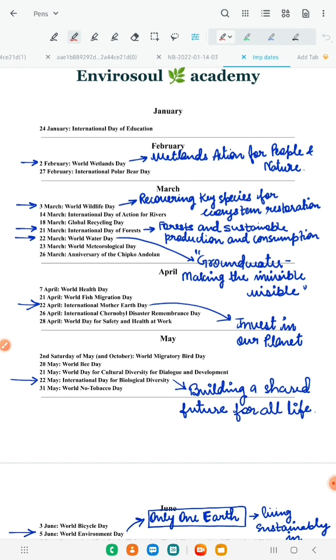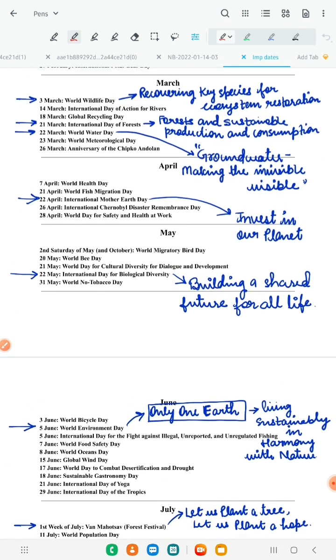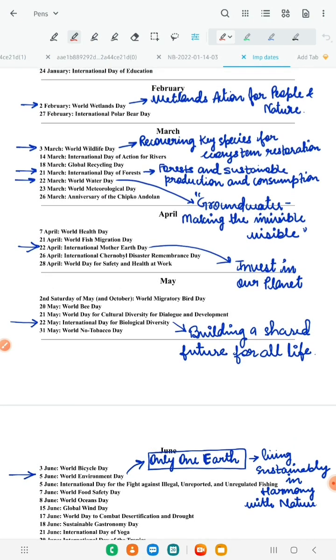So all these are very important. These are very important for your UGC NET exam as well as for your interviews. When you go for an interview, they are asked somewhere or the other. And also when you solve your previous year questions, you'll observe that there are some pet questions which are asked every year from these dates. So it is very important for you to remember all these.